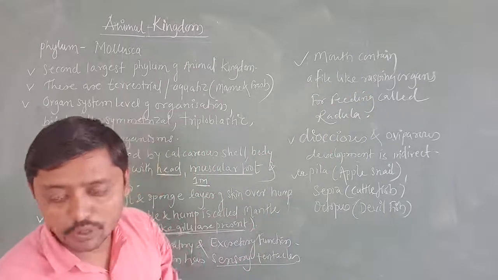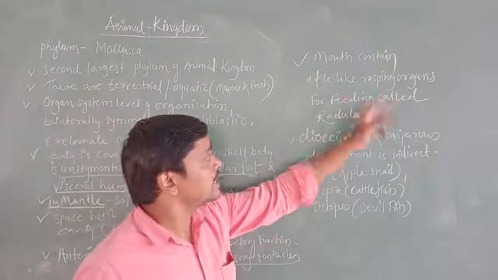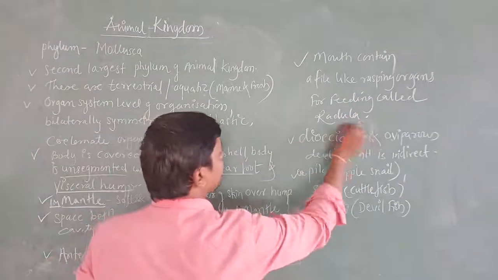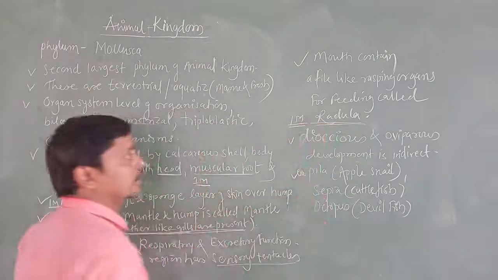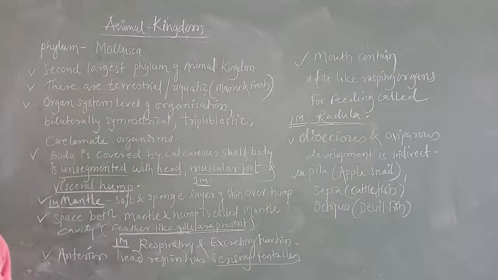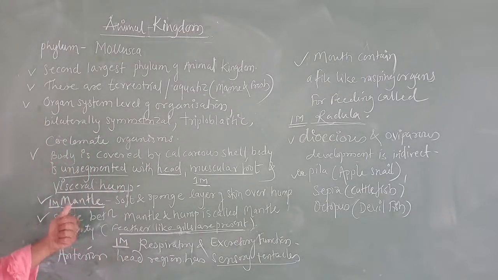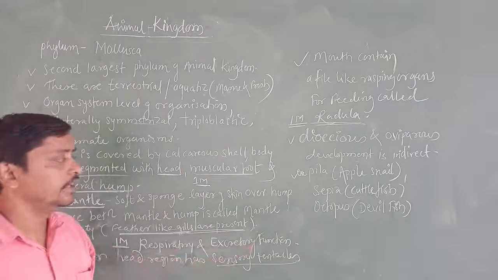Next one is mouth containing a file-like rasping organ for feeding, called radula. This is very important, a last question. So many times this is asked in the final exam. What is radula? Or else, what is mantle? Mantle is nothing but a soft and spongy layer of skin over the hump.